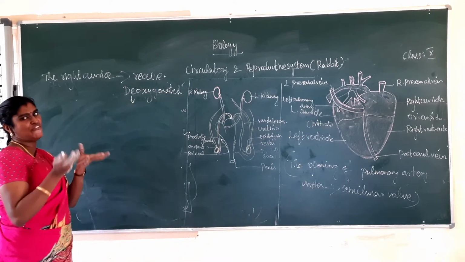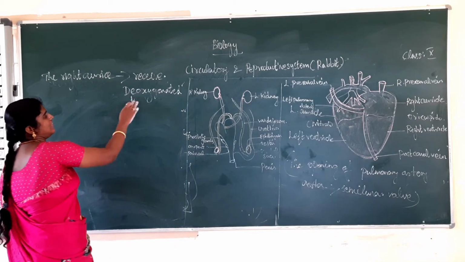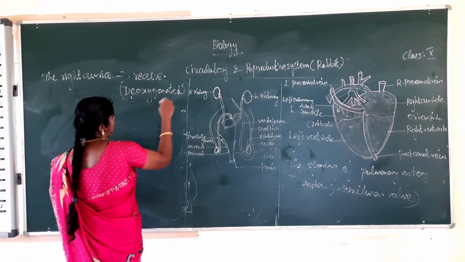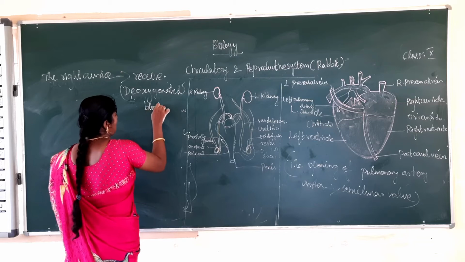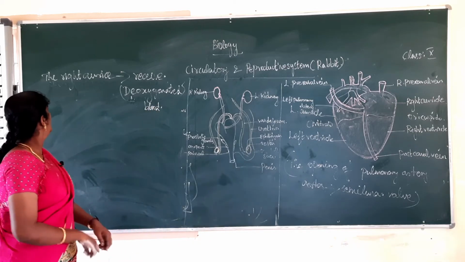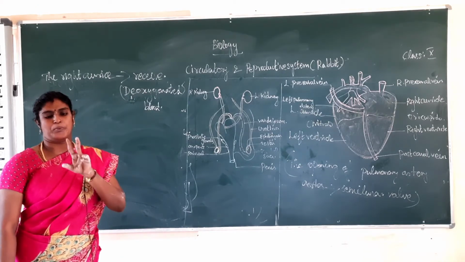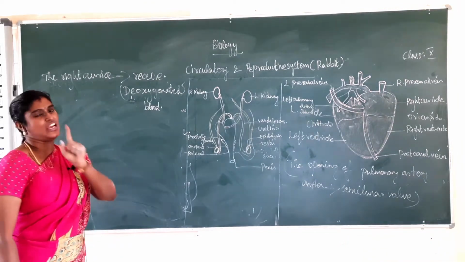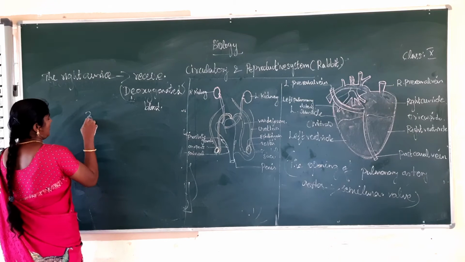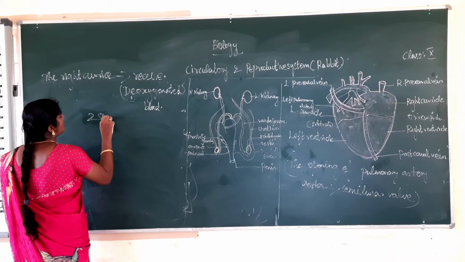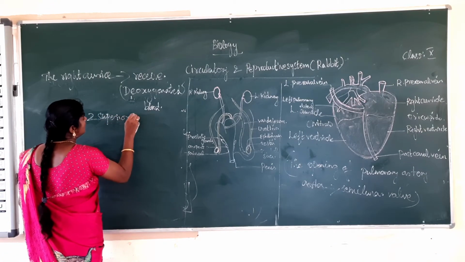Deoxygenated means removal of oxygen. In Tamil: that which has no oxygen. That is called deoxygenated blood. The right auricle receives deoxygenated blood from 2 superior vena cava and 1 inferior vena cava.